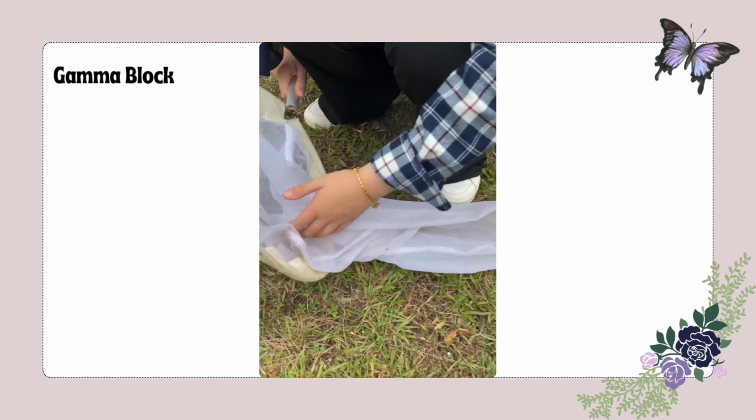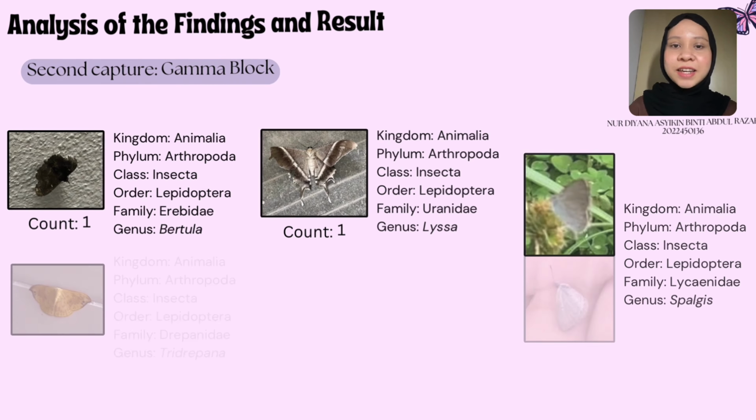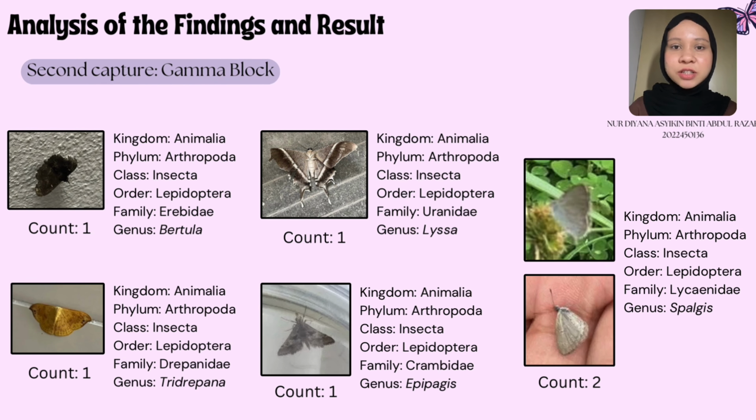And now we will go to the analysis of the findings and results. In this study, we use a capture-recapture method in two locations around UiTM Tapah. The first location studied is the Gamma Block, and the population of Lepidoptera captured resulted in the genera Hydrilla, Lysa, Borbo, Junonia, and Amata. The number of each genus captured is 1, and the total population is equal to 5. The second capture in the Gamma Block area resulted in a total of 6 Lepidoptera, which are the genera Bertula, Tridripana, Lysa, Apipagis, and 2 of Spalgis.